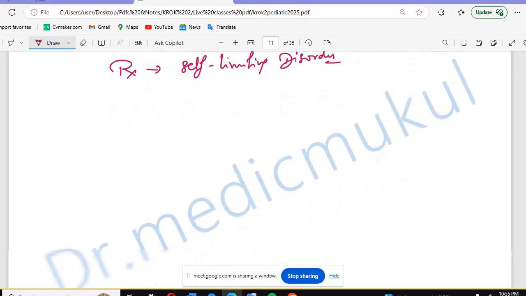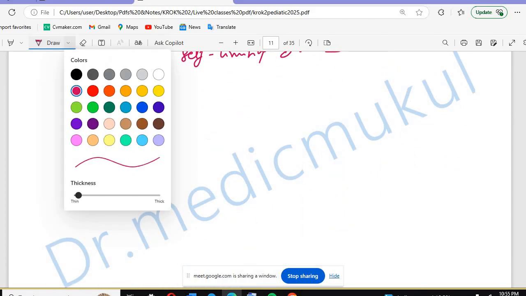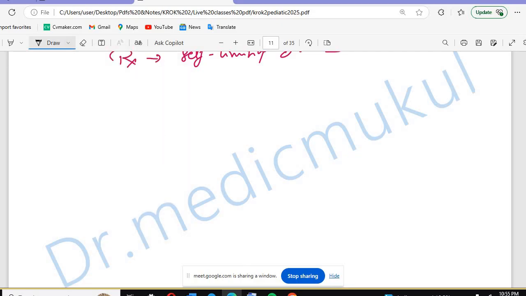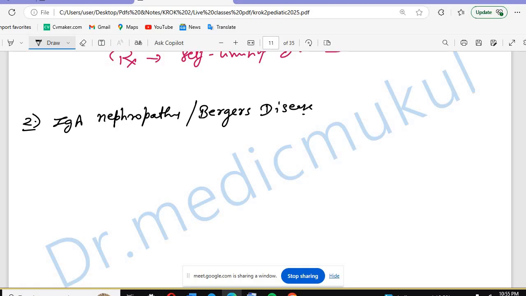After that, the next one: let's eat the burger. Yesterday we ate the burger. Now today we will eat what? Burger's. So that is IgA nephropathy. IgA nephropathy is what? That is Berger's disease.